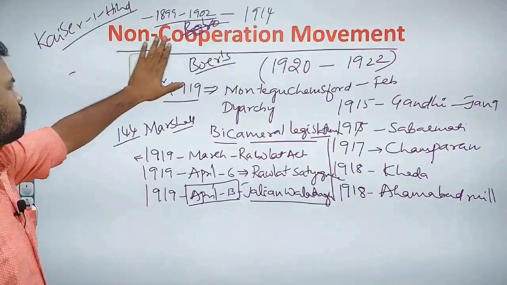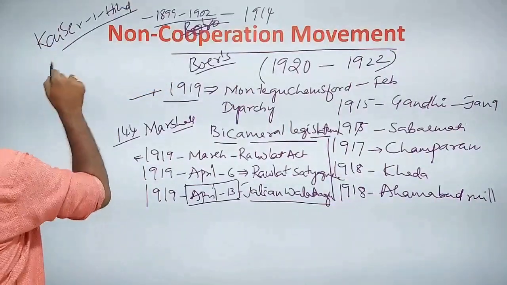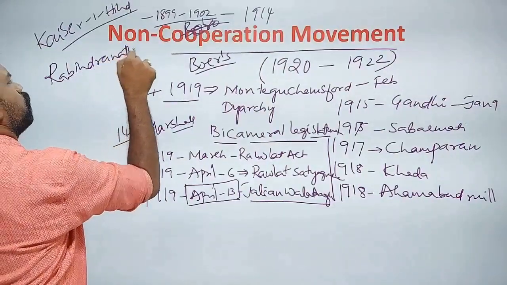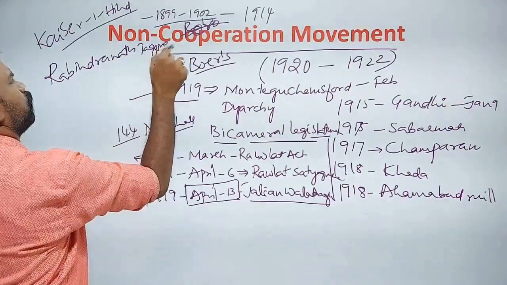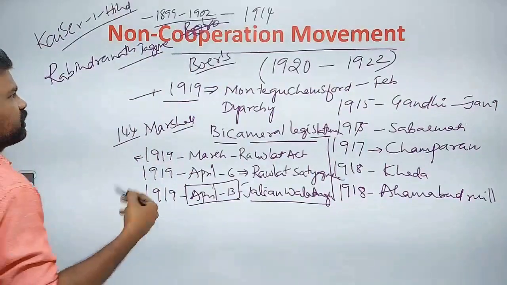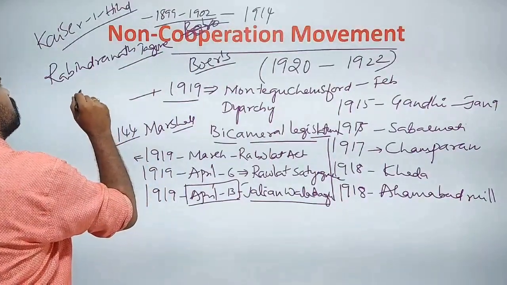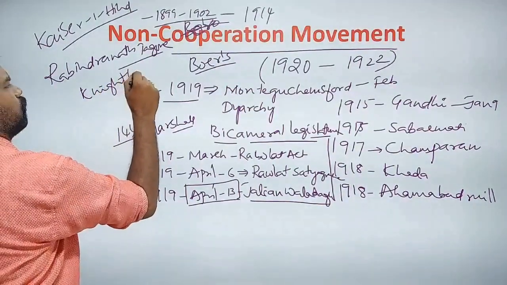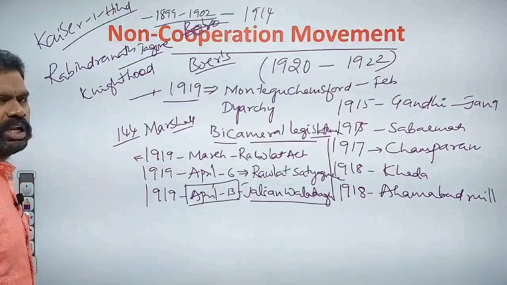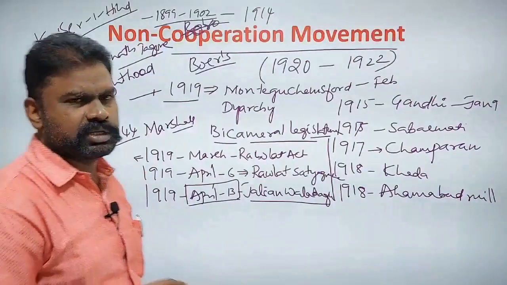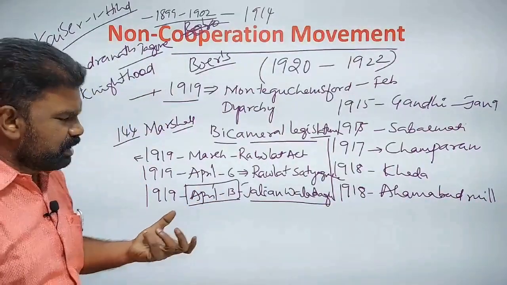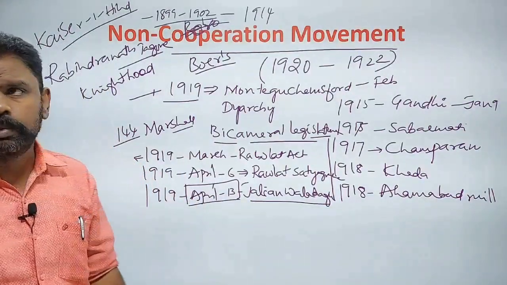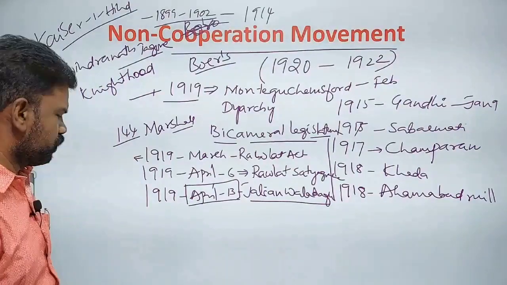And also Rabindranath Tagore withdrew his knighthood title. This knighthood title was withdrawn by Rabindranath Tagore because of Jallianwala Bagh. Some ministers also resigned, in Tamil Nadu, like Prakasam Pantulu. He resigned from his post.